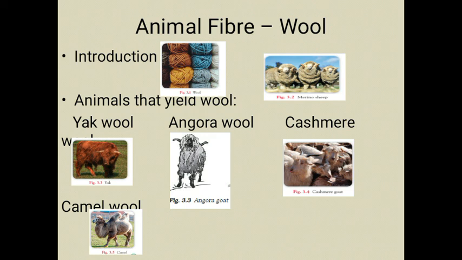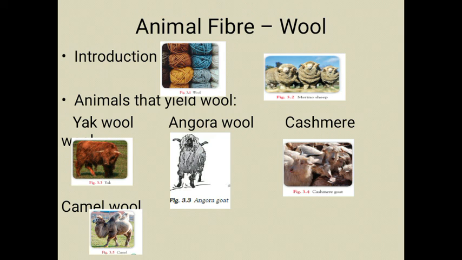Now the next one is animals that yield wool. Okay, see, there are different types of animals which yield wool. According to that, there are different qualities and prices of wool.